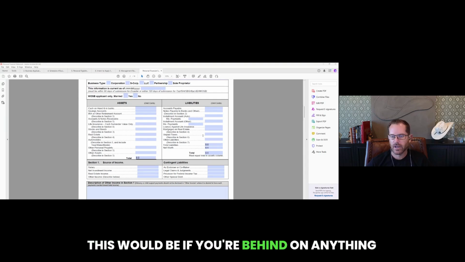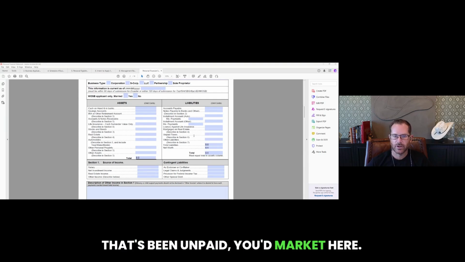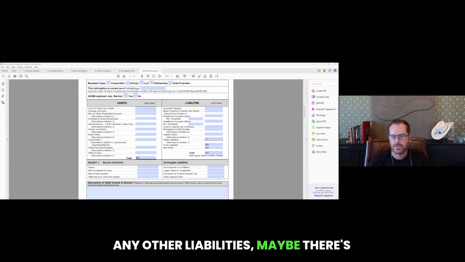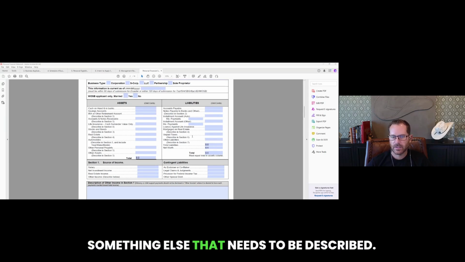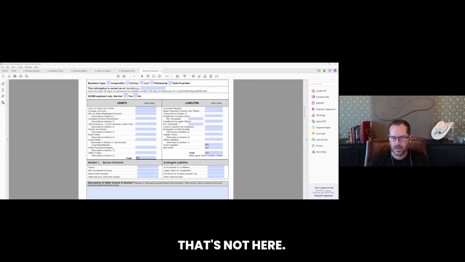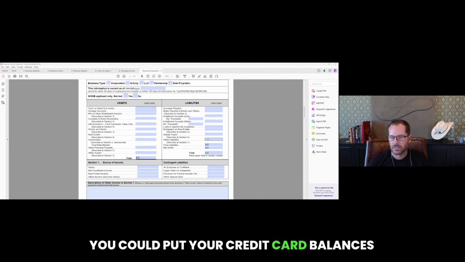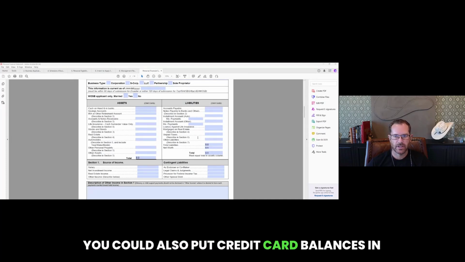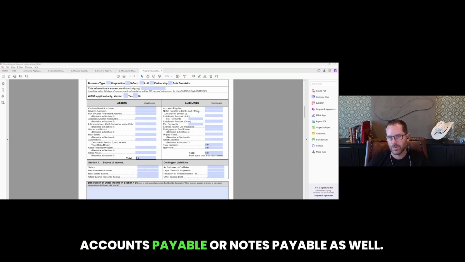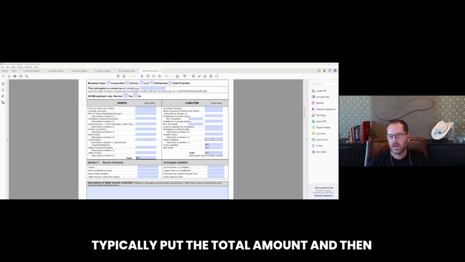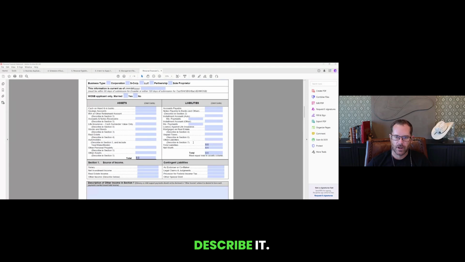This would be if you're behind on anything that's been unpaid, you'd mark it here. Any other liabilities, maybe there's something else that needs to be described that's not here, you can list that here as well. You could put your credit card balances here. You could also put credit card balances in accounts payable or notes payable as well. You just want to typically put the total amount and then describe it.